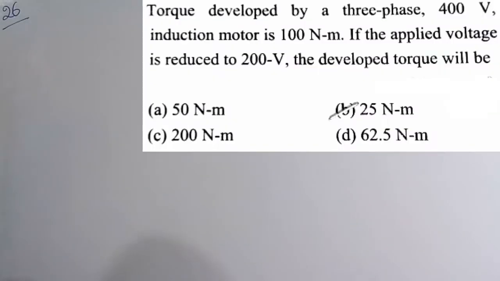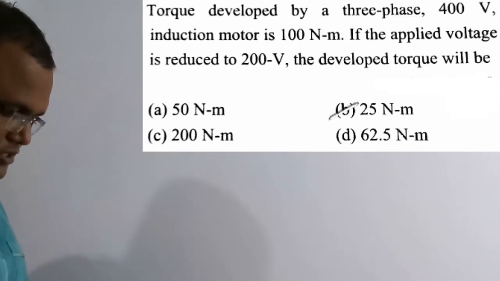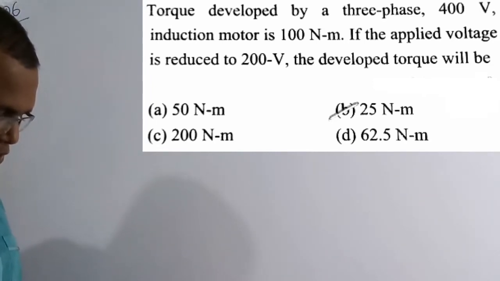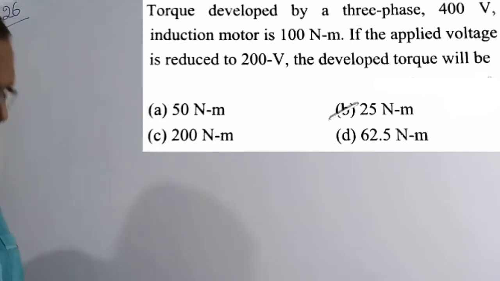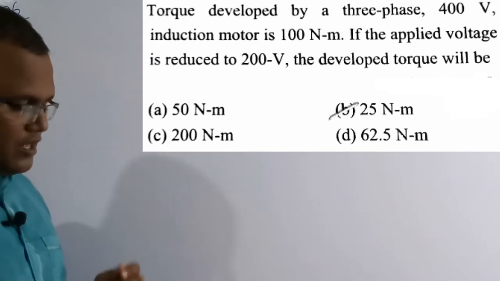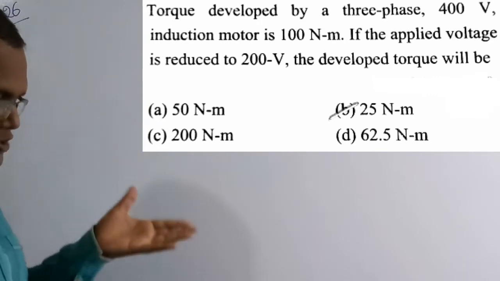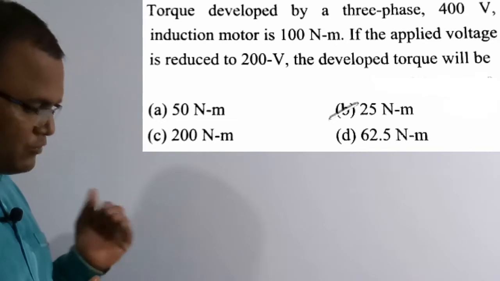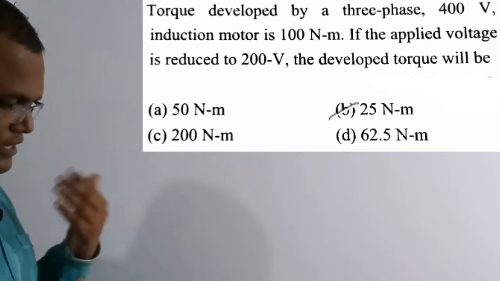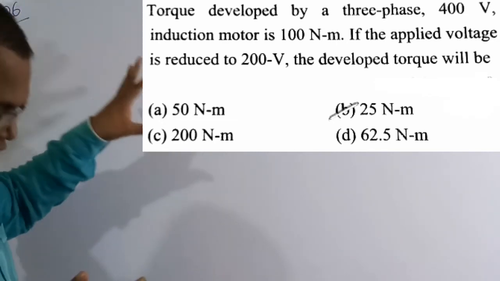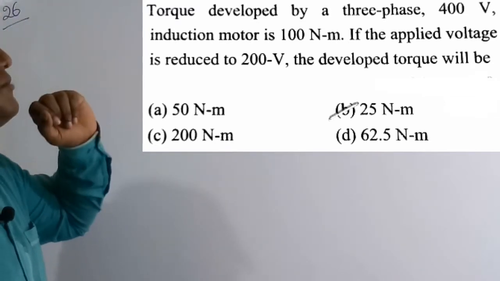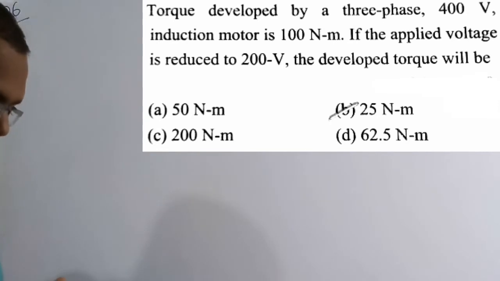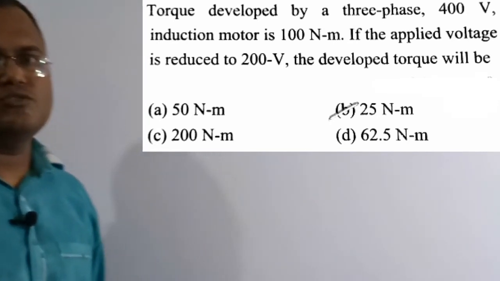See the question here. Torque developed by a 3-phase 400 volt induction motor is 100 Newton meter. If the applied voltage is reduced to 200 volt, the developed torque will be. So basically for this induction motor, when the voltage is 400 volt, the torque developed is 100 Newton meter. But if the applied voltage is 200 volt, what will the developed torque be? Out of the 4 options, option B, 25 Newton meter, is the correct solution of this question.